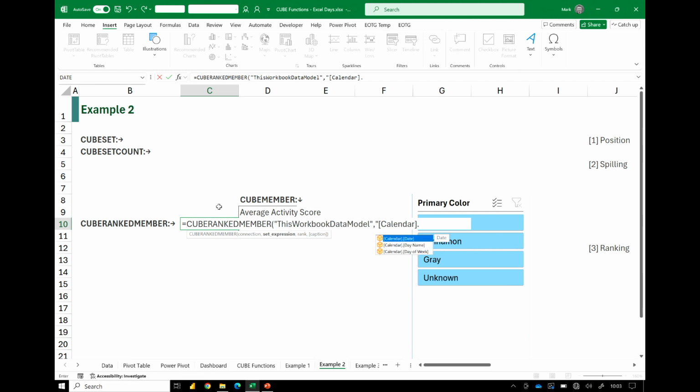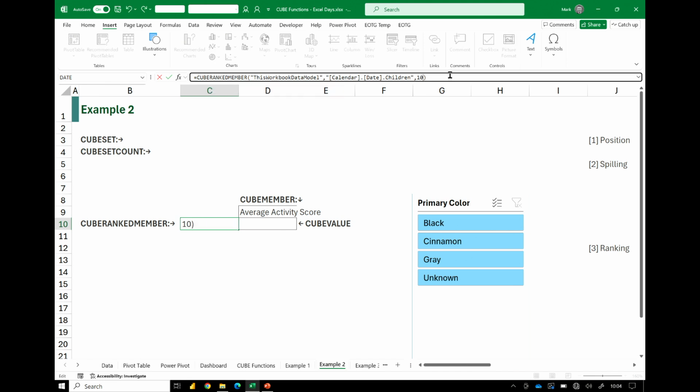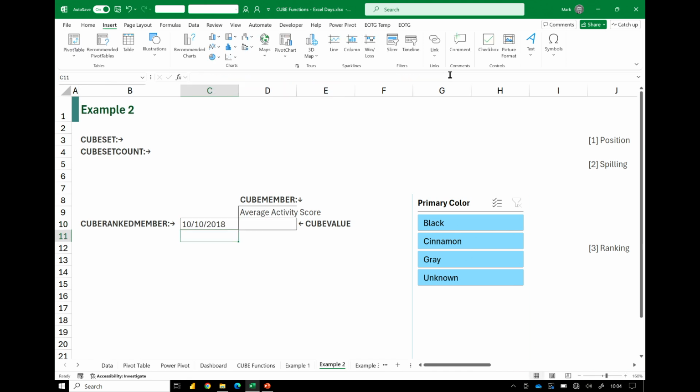So you can see there we have date as an item, and then we're going to connect to the children. That's all of the items in that dimension. Let's say I want the first item in there. I press return, and that gives me the 1st of October 2018, because that is the first data point that we have. Equally, I could use 10, and that gives me the 10th item from that data set.